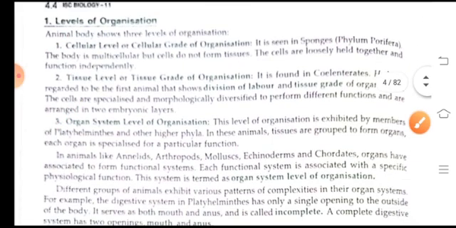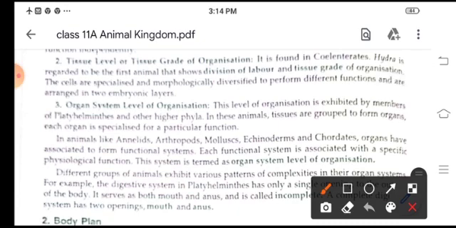Number two is tissue level of organization. Children, it is found in coelenterates, and it means they show the tissue grade of organization. The cells are specialized and they unite and form a tissue, and these tissues perform different functions and they are arranged in two embryonic layers.